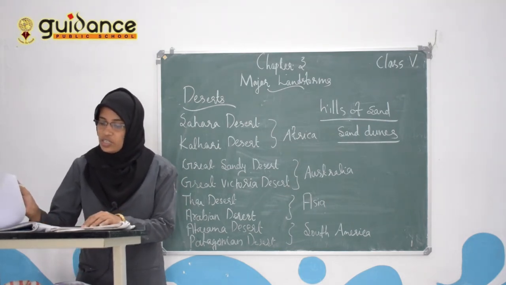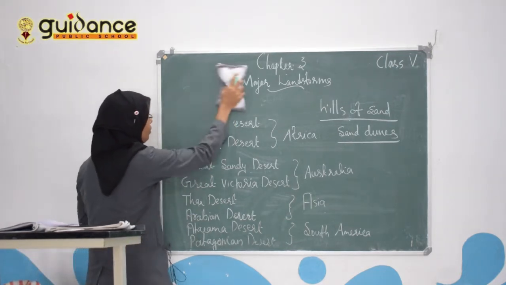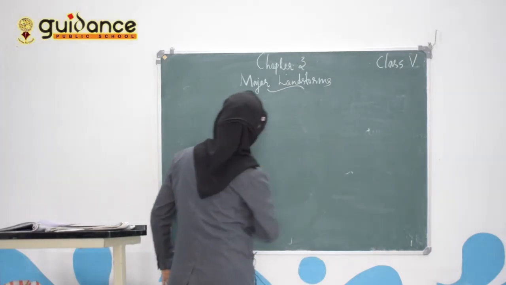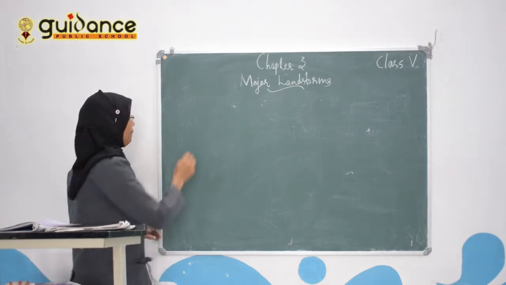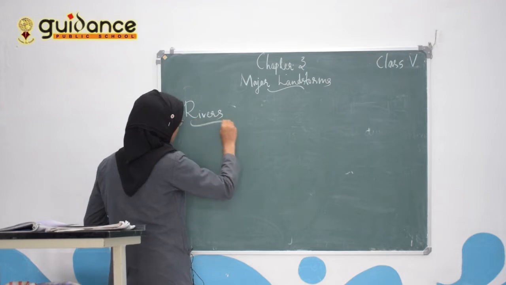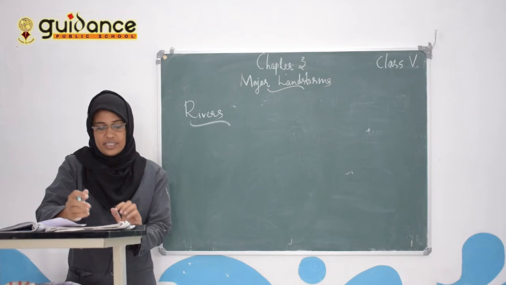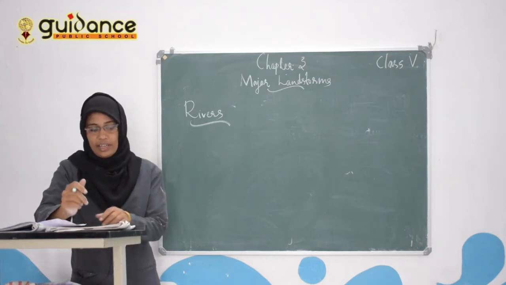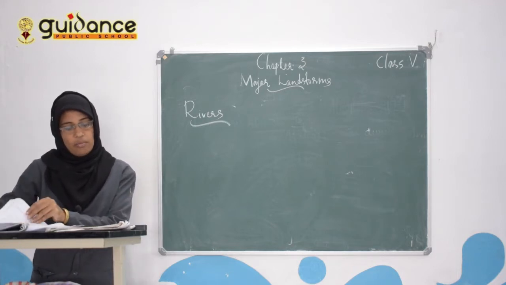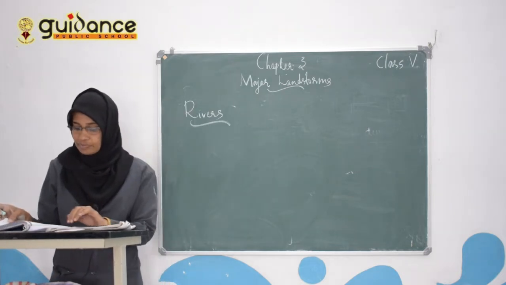Then the next one is rivers. Rivers are natural channels that carry rainwater or water from melted ice and snow from mountains to plains, lakes and seas.